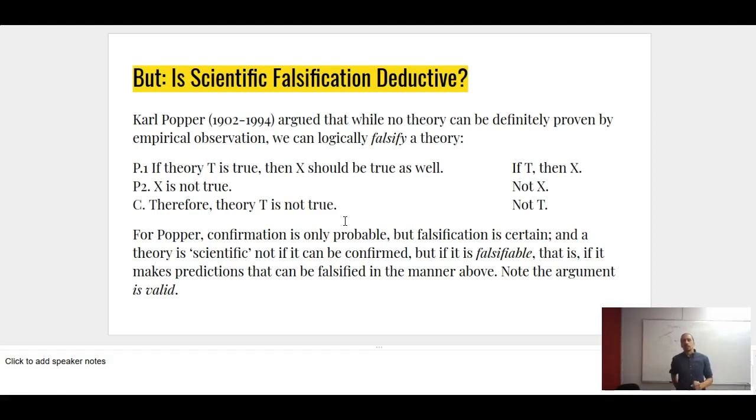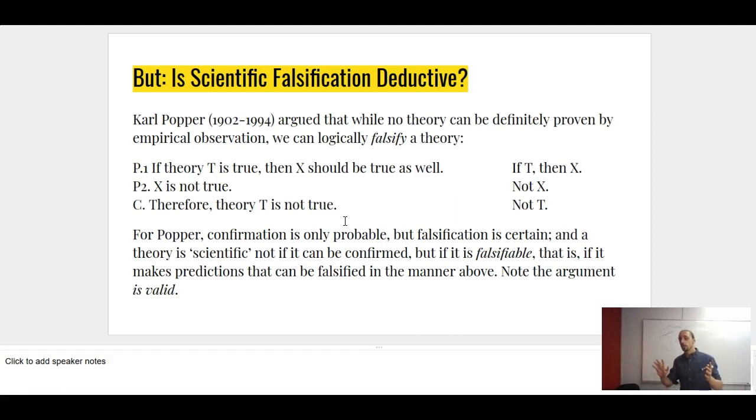So this argument schema is valid. If some theory T is true, then X should be true as well. So if Einstein is right, then we should observe gravitational lensing. However, X is not true. We're not observing gravitational lensing. Therefore, theory T is not true. Now, this is a valid argument. If T is true, then X is true, i.e. the truth of T implies the truth of X. However, X is false. Therefore, T has to be false. Because if T were true, then we'd be observing X. We're not observing X. So T can't be true.